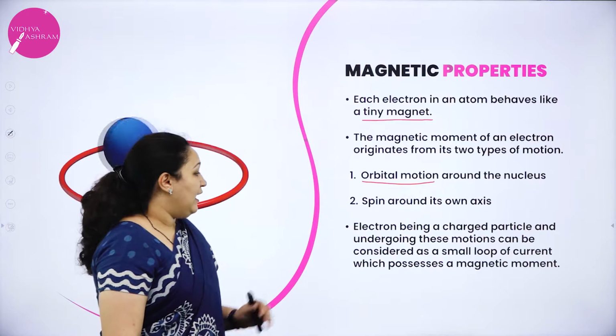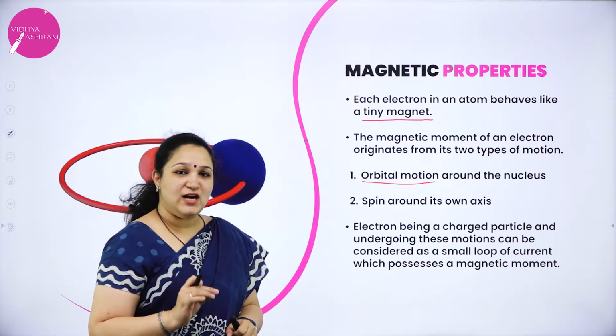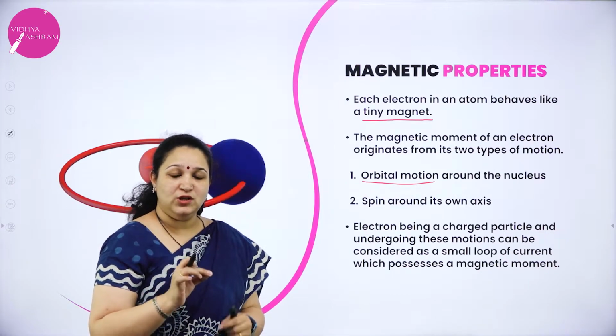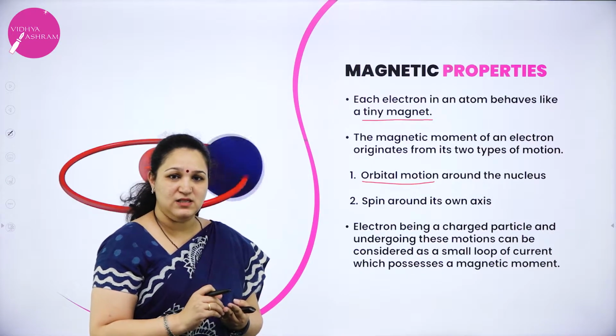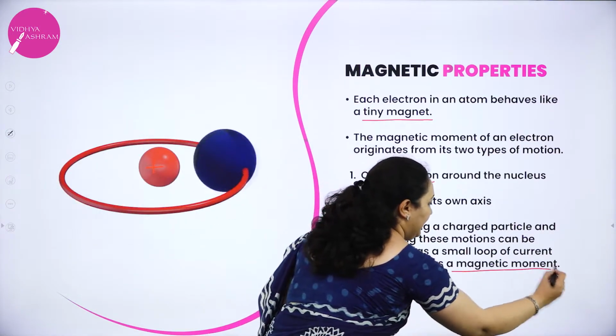Electrons are charged particles, and because of the motion of these charged particles, each electron has a magnetic moment.